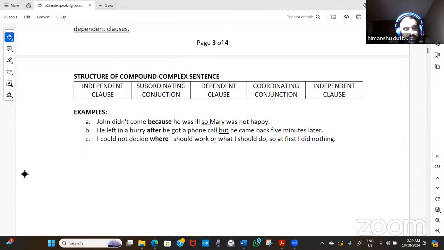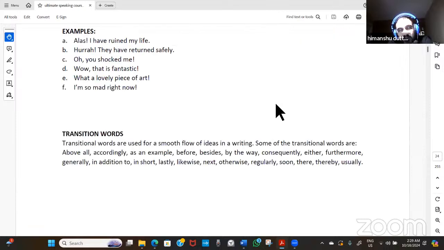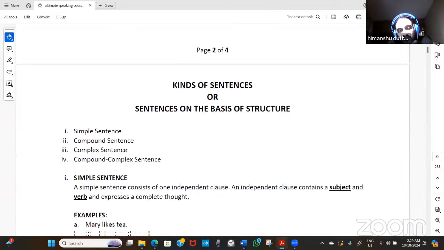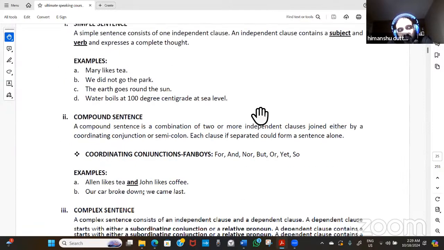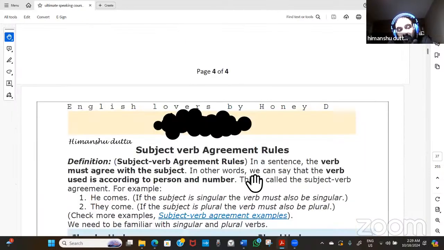So this is the way we divide the different kinds of sentences. One is based upon the functioning of the sentence, the other is based upon the structuring of the sentence. And when it comes to tenses and other categories, there are different other things to be remembered.